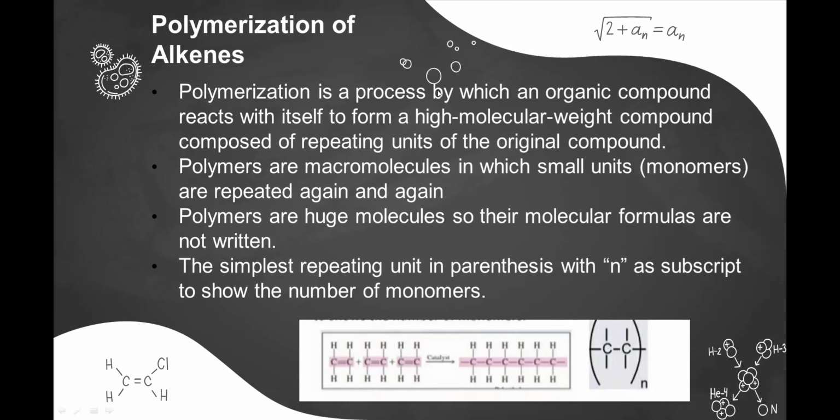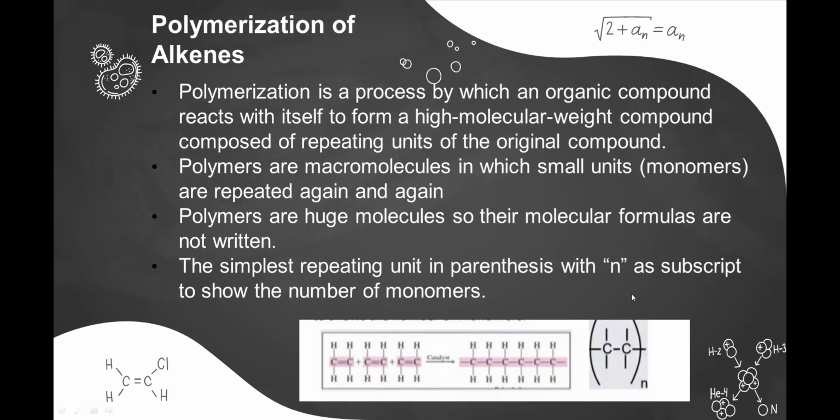Polymerization is a process by which an organic compound reacts with itself to form a high molecular weight compound composed of repeating units of the original compound. The polymerization of ethene by an ionic or free radical reagent AB is an example. The most important commercial reaction of alkenes is polymerization.